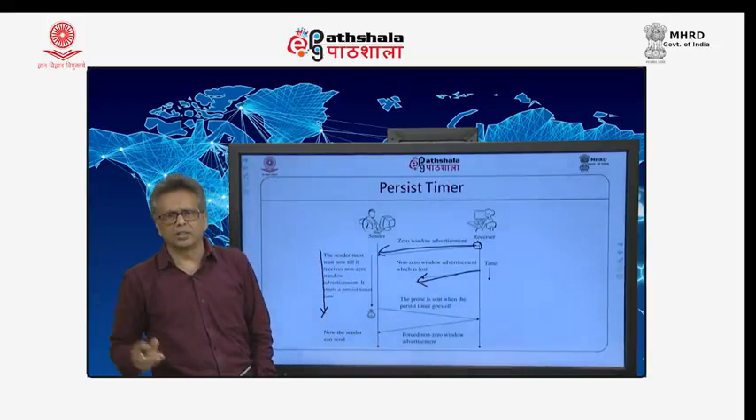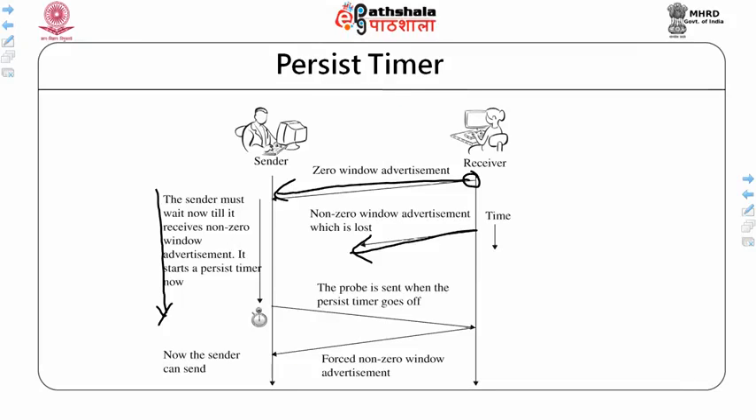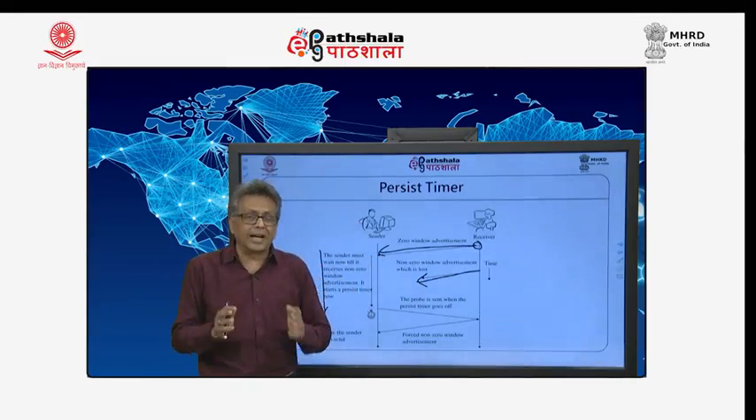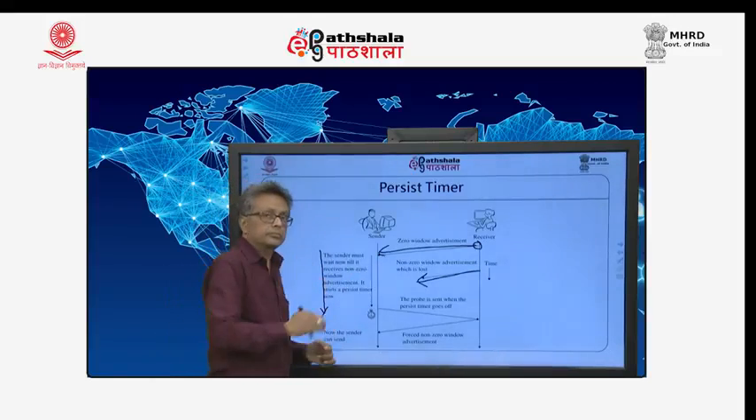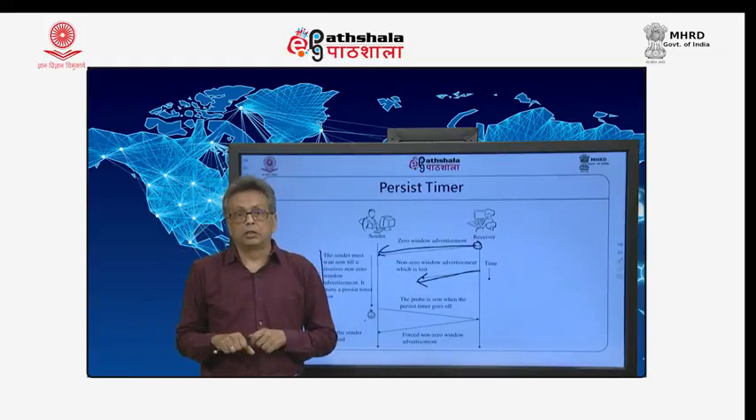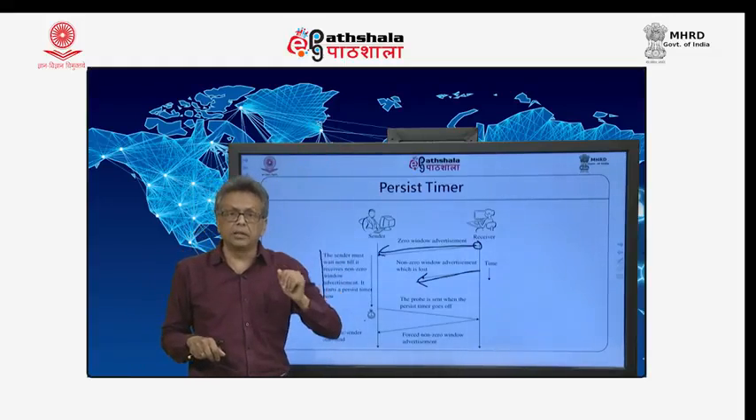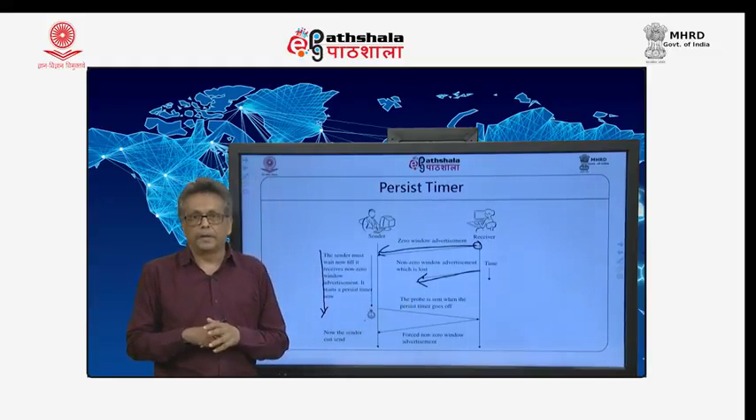Unfortunately, that window advertisement is lost and you are in deadlock. Deadlock, because the sender believes that the receiver has to send a non-zero window advertisement before it can send, while the receiver believes that it has already sent the non-zero window advertisement, so if the sender is not sending, what should it do? That is a deadlock. To break the deadlock, an additional timer is run. When the timer goes off, the sender reminds the receiver, asking whether there is a zero window advertisement. It is called a probe.